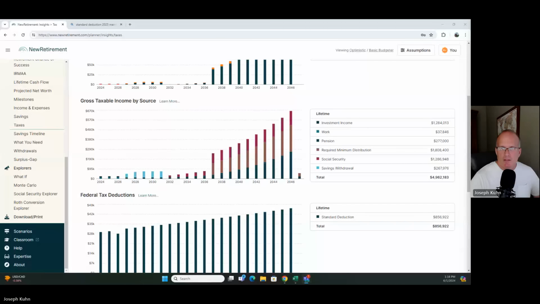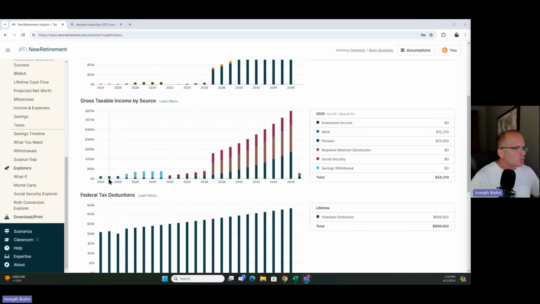We're going to use some real numbers, okay? Not my numbers for me personally, but I'm going to go through an example here. So I'm going to share my screen. This is a screen sharing day. So you should be looking at New Retirement. I'll move my cursor around a lot so you can see where I'm at.